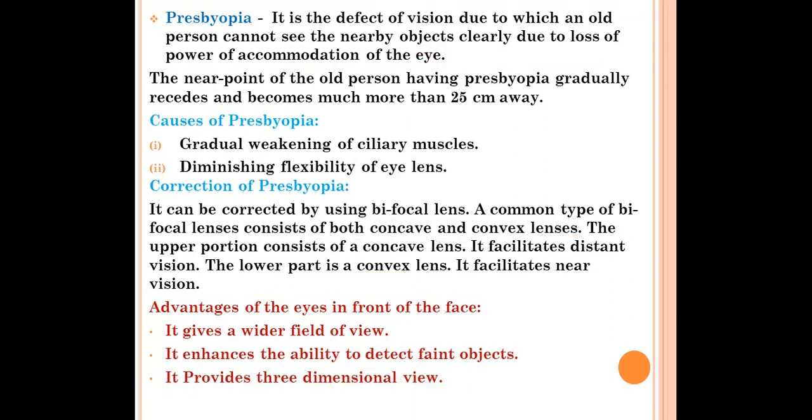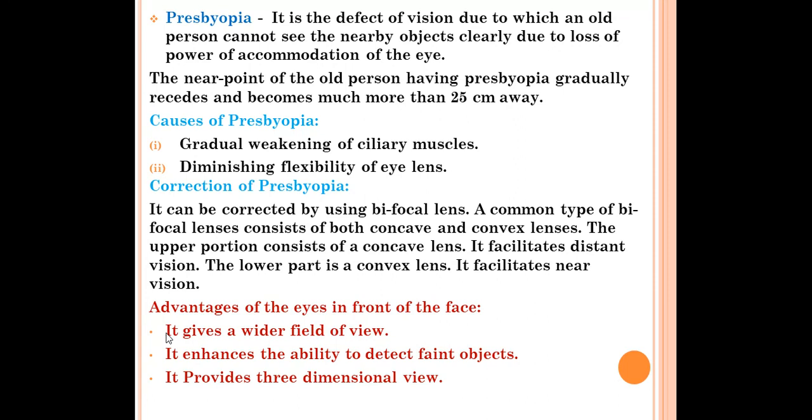So with this, the human eye portion is finished. In the next video I will cover the colorful world. In that we'll read about refraction, dispersion, scattering of light, the formation of rainbow, and all those topics will be covered in the second part of this video, human eye and the colorful world. CBSE students can watch the second part of the video, that is the colorful world.